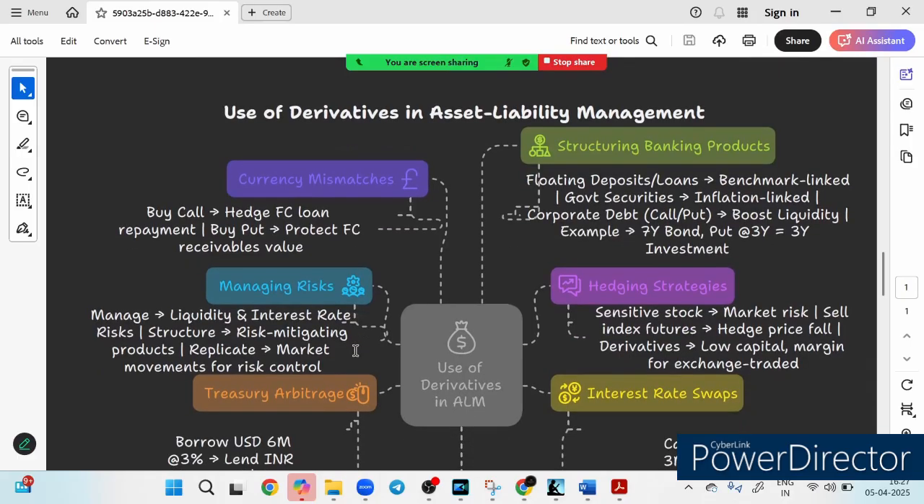Now friends, let's look at the use of derivatives in asset liability management. Very, very important. Ever wondered how banks handle risk when interest rate fluctuates or currency value changes? Right. So the answer lies in the derivatives. Derivatives are like a financial tool which helps banks hedge risk, manage liquidity, and stabilize earnings.